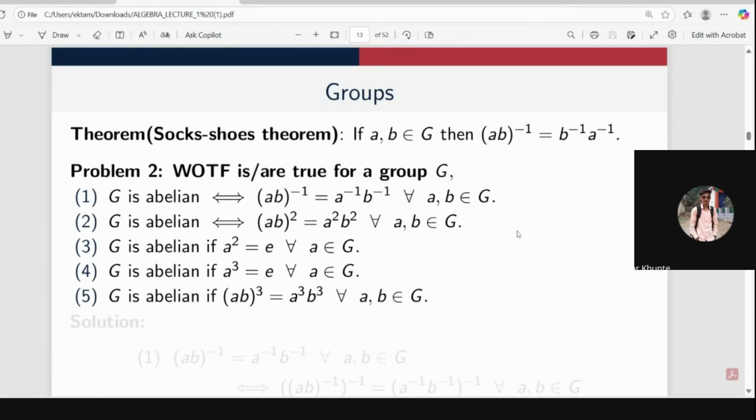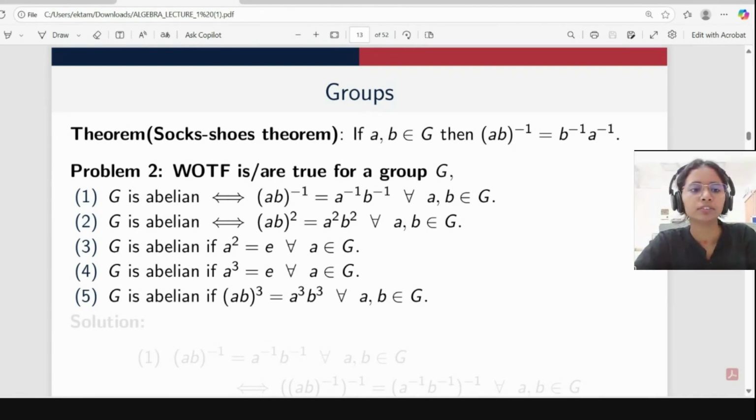Ma'am, first, second, and third are correct. And what about fourth and fifth one? If someone can't open their mic, then they can message in the chat box also. Now I will see from there.